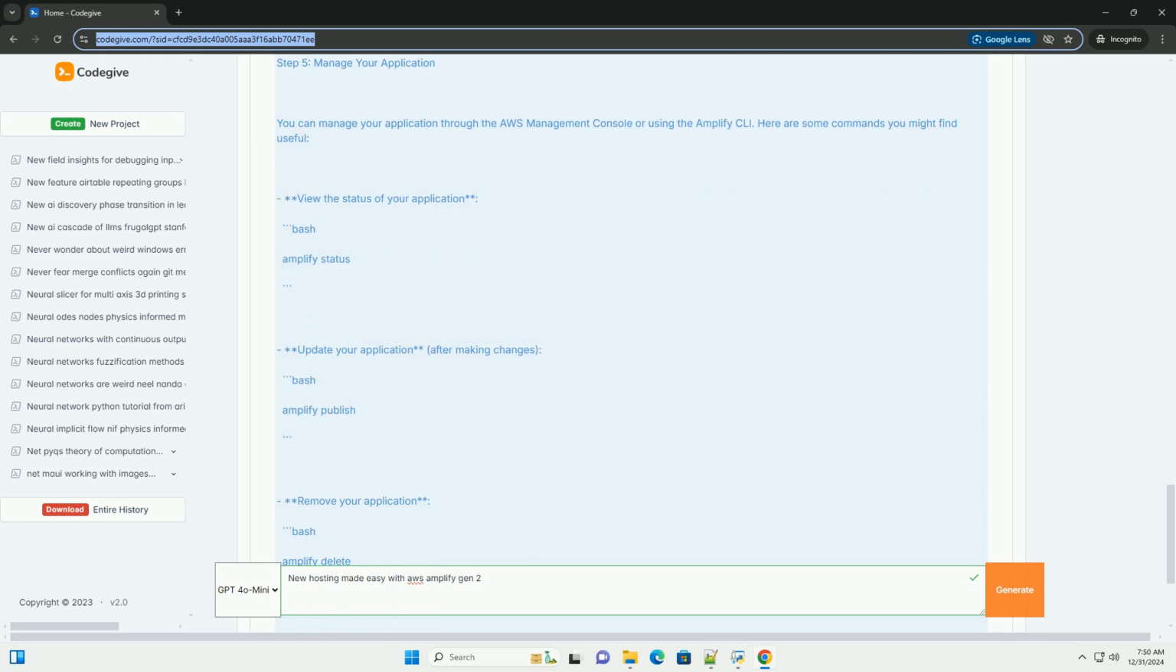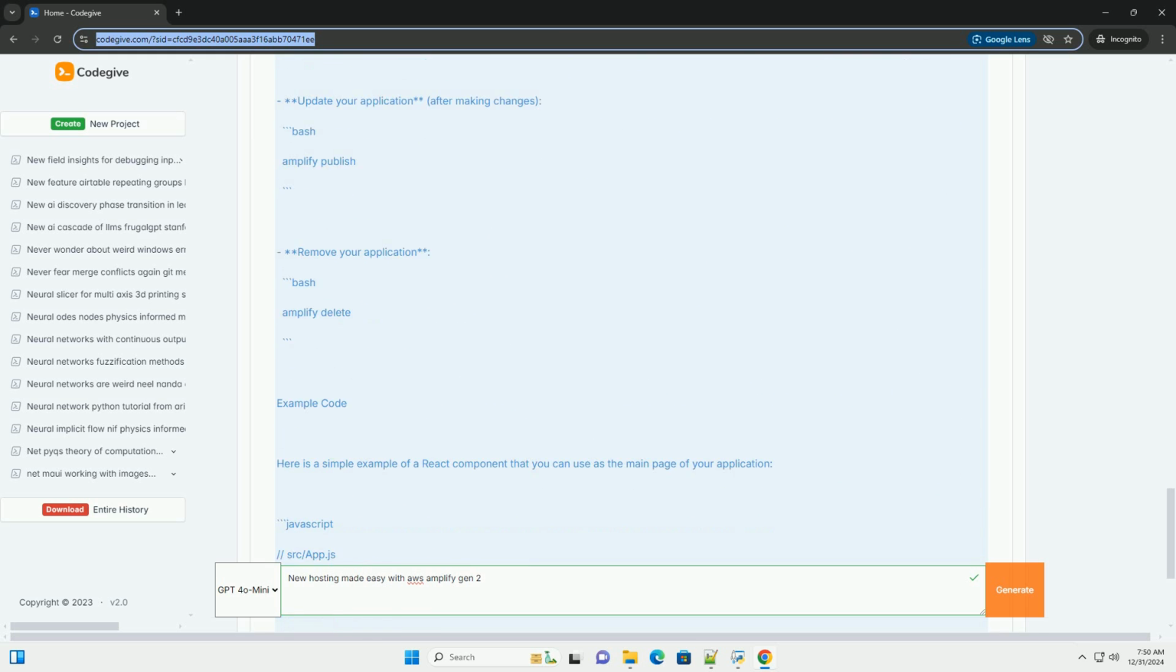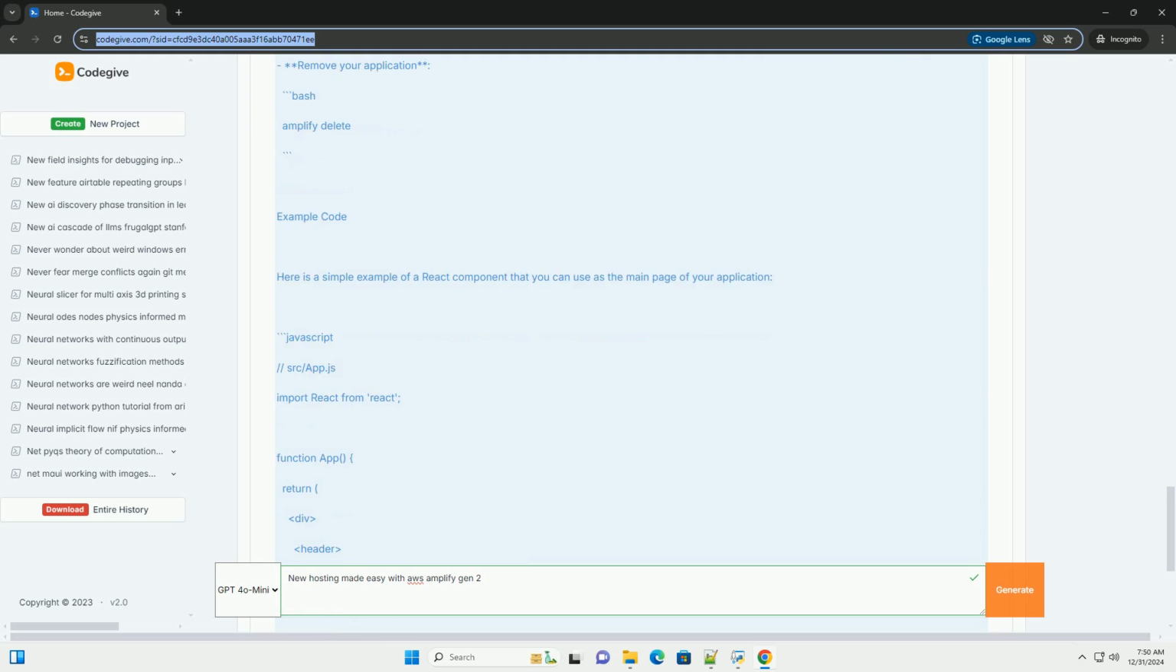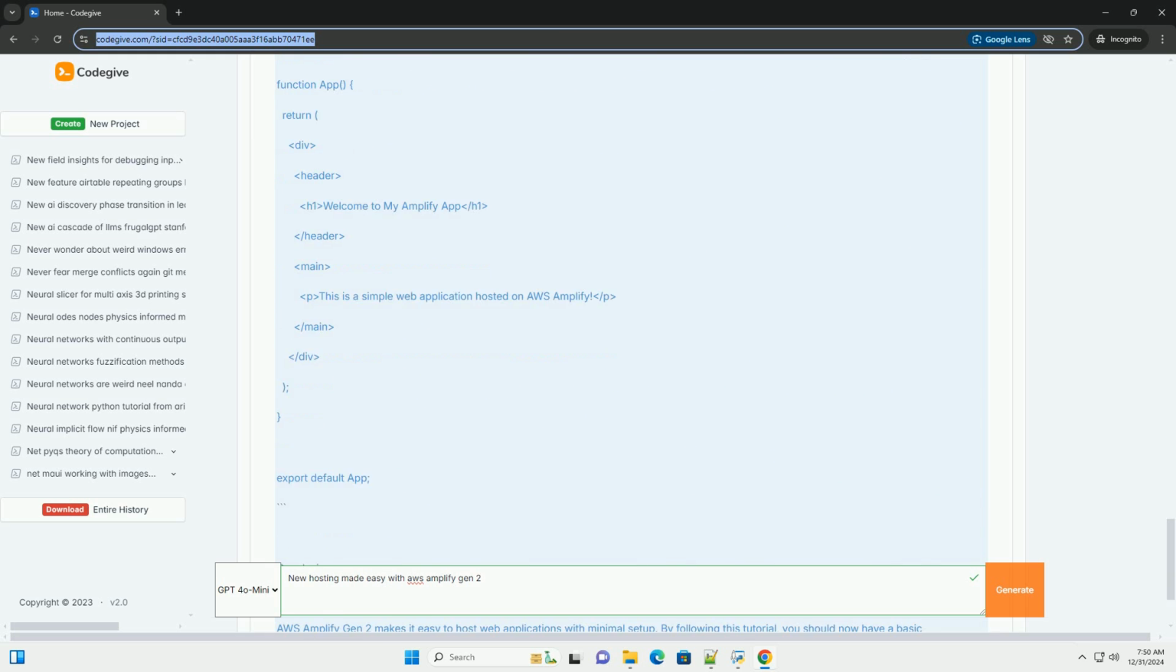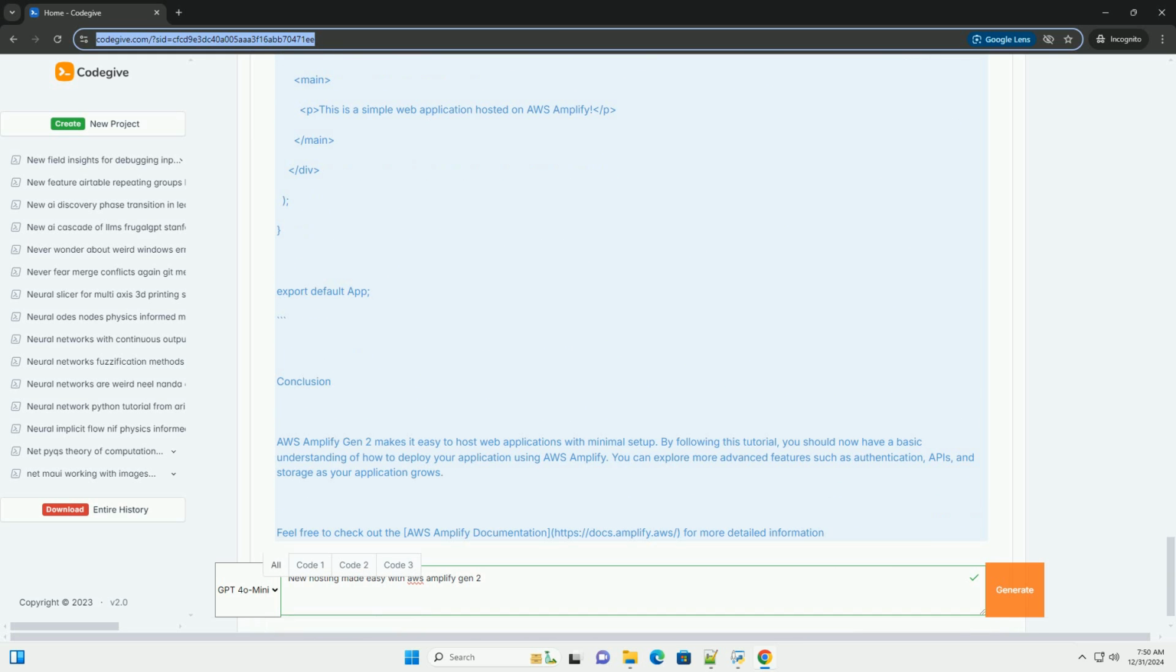Prerequisites. Before we begin, make sure you have the following. 1. AWS account. If you don't have one, you can sign up for free. 2. Node.js. Install Node.js to run JavaScript applications locally. 3. AWS CLI. Install and configure the AWS command line interface, CLI. 4. Amplify CLI. Install the Amplify CLI by running: bash npm install -g @aws-amplify/cli.